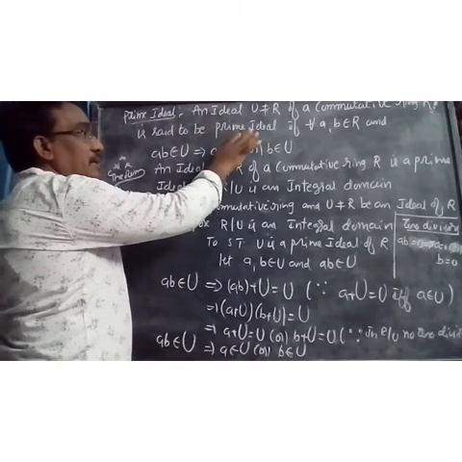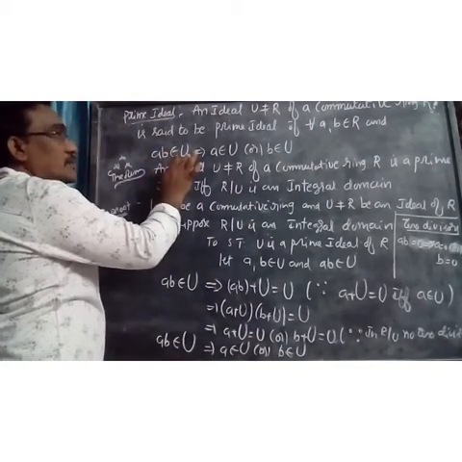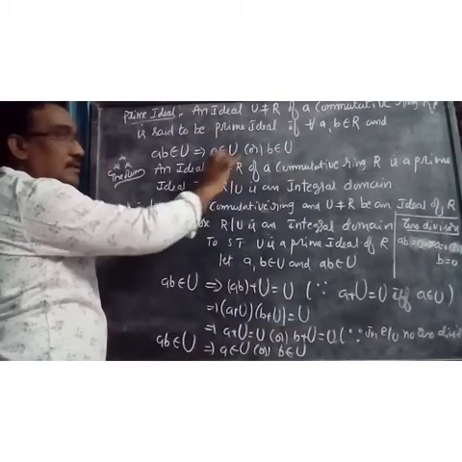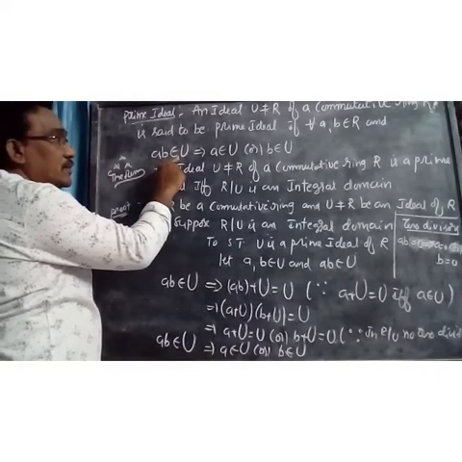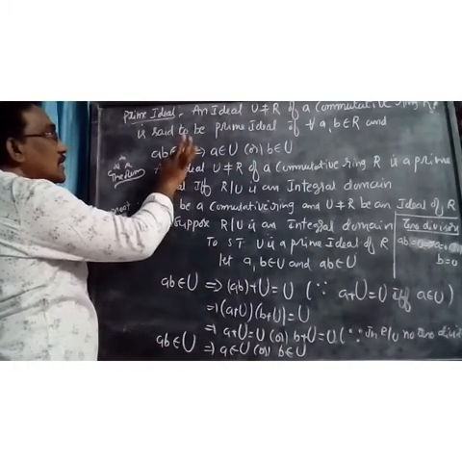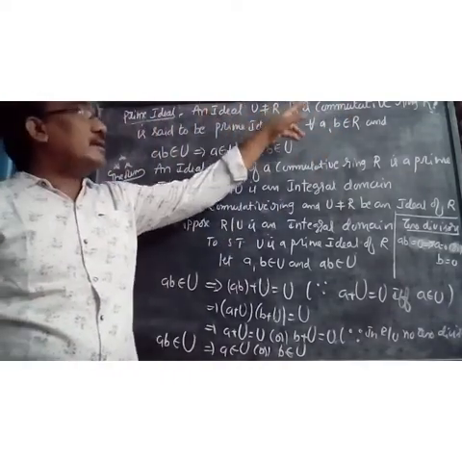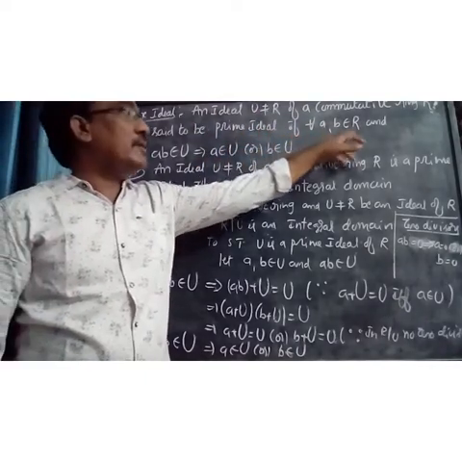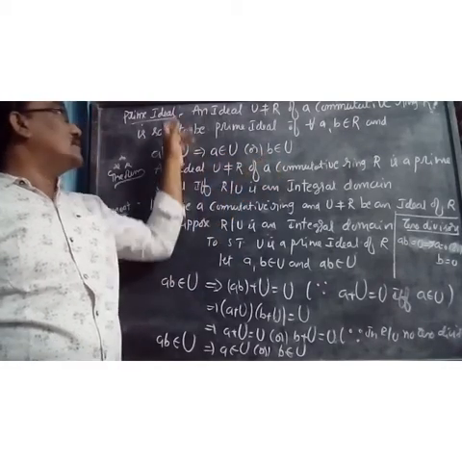U is said to be a prime ideal if and only if we take a, b belongs to R and a into b belongs to U implies a belongs to U or b belongs to U. So R is a commutative ring, U is an ideal of R not equal to R. U is said to be a prime ideal if a, b belongs to R and ab belongs to U implies a belongs to U or b belongs to U.